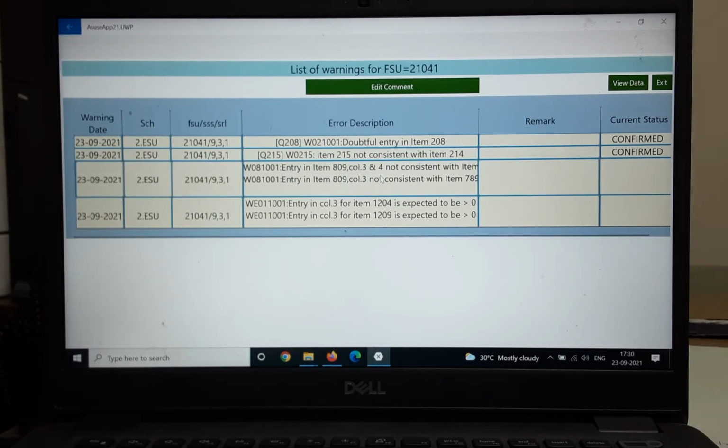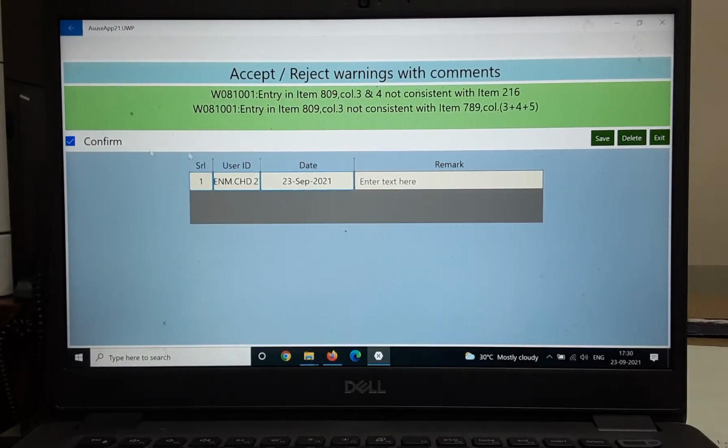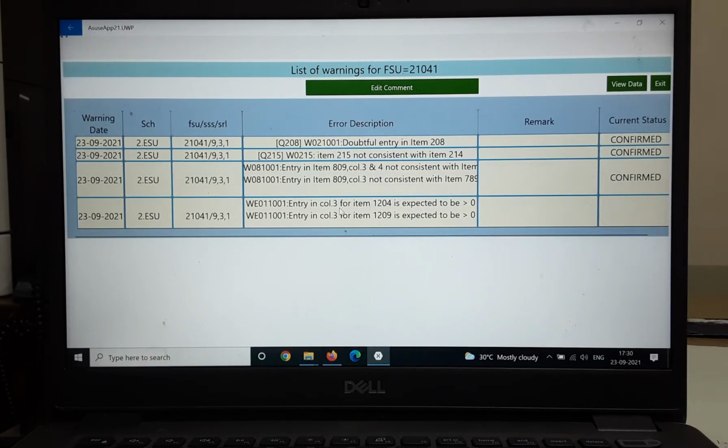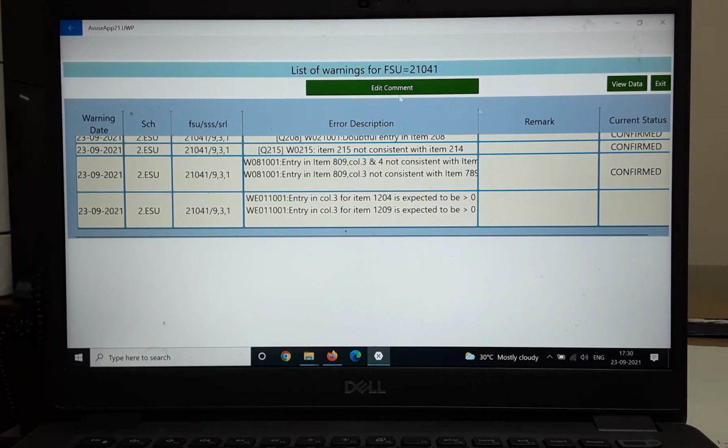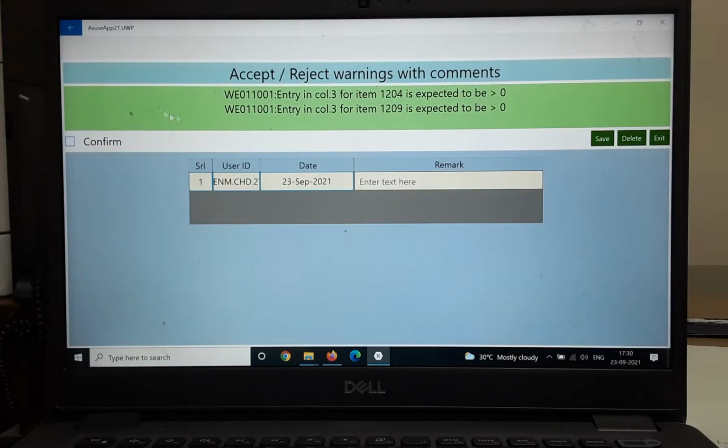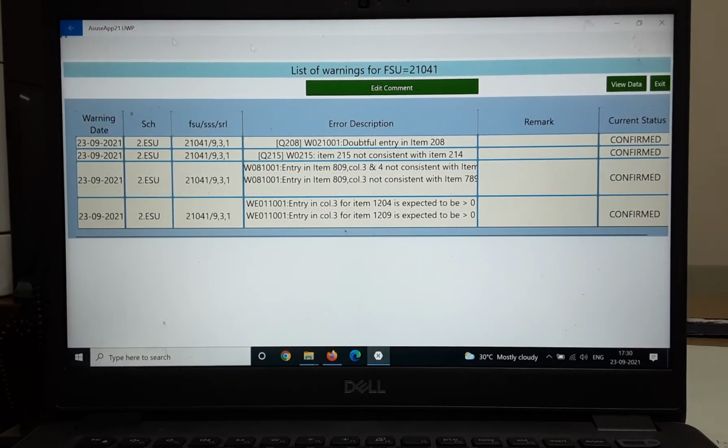Then there is one more warning, which is in 809. We discussed while canvassing the data why this warning is coming, because it was a perennial enterprise and that was left in the data. So either I go and correct the data, or if this is a genuine case I can also confirm it. So let us confirm this warning by putting in some remarks on why this warning is getting confirmed, saving it, exit. Then this one we also talked about during my presentation; edit it, confirm, then this, saving it, exit. So this is how all the warnings in the data have been confirmed.